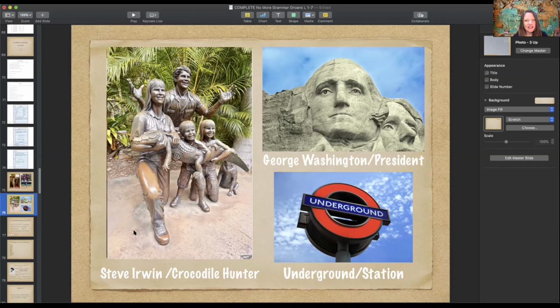The underground and station, these are in London, if you've ever been to London. For this sentence, you could say, the underground is a subway station. The subway station is the underground. Okay, I don't like that sentence as much, but as long as you can see how it works. The subway stations in London is the underground. You could say that makes a little bit more sense.